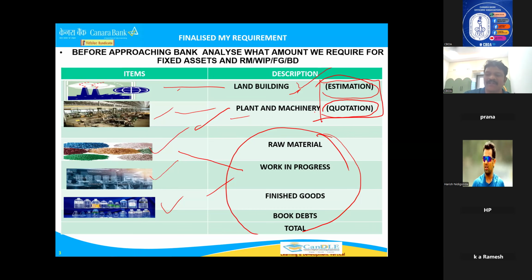After analyzing whether you want to give the loan to the borrower, you can reduce 25% or whatever margin the bank says as per guidelines, and the remaining amount you can give under term loan. Now coming to working capital.